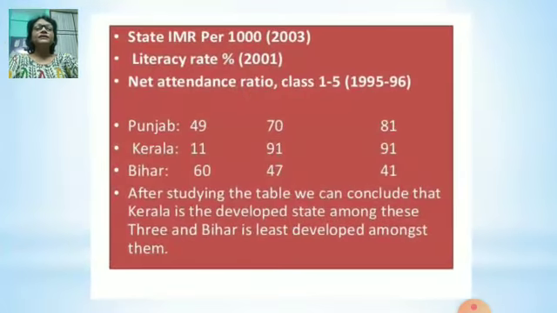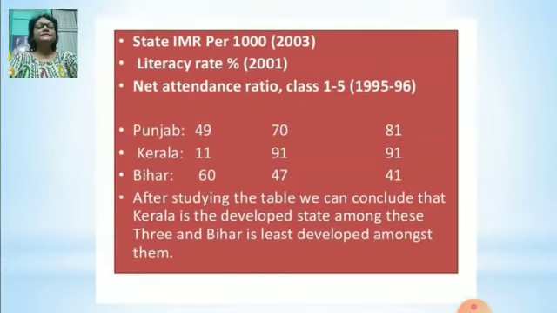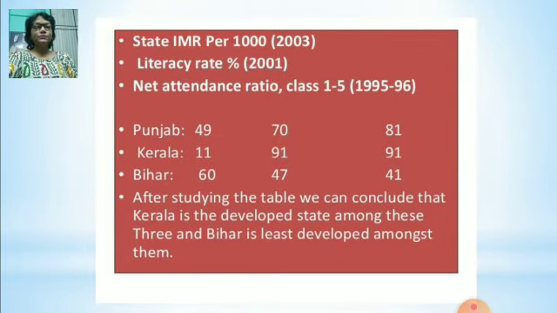Because in the human index, Kerala is ahead of Punjab. Now, what all things comprise the human index? Human index, state IMR. IMR means infant mortality rate. Now, what is infant mortality?